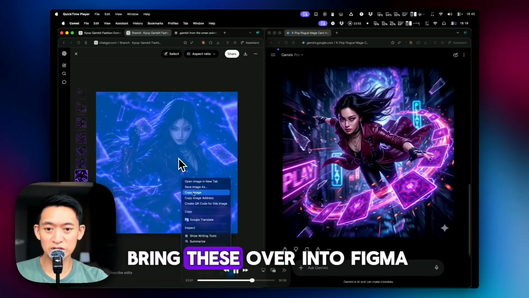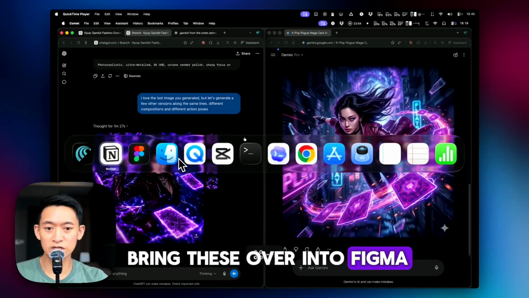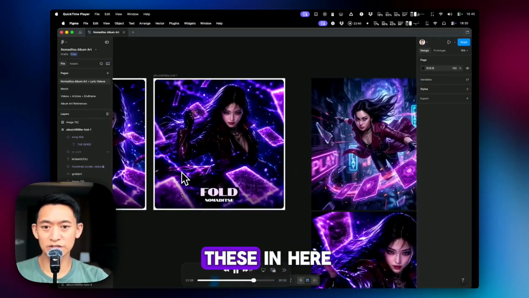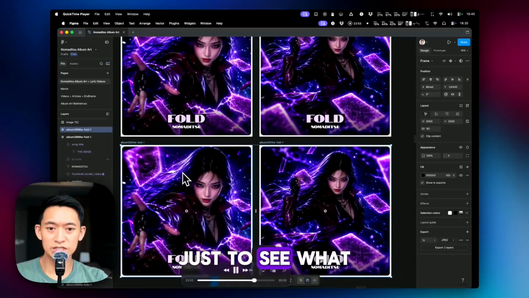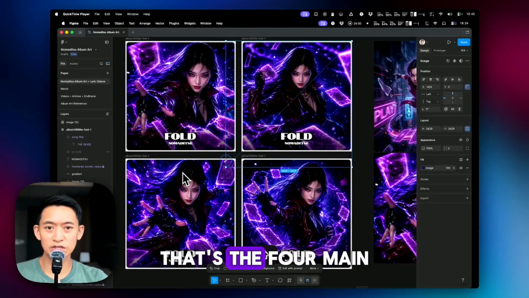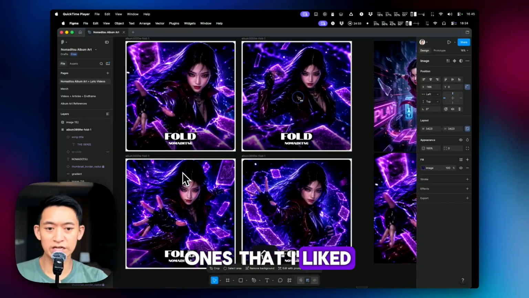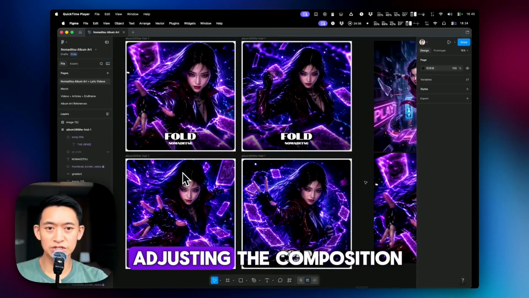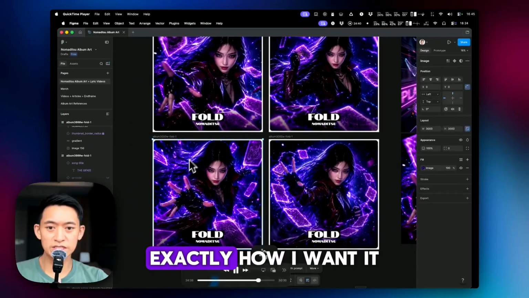So I started to bring these over into Figma. I started grabbing these in here just to see what they look like. And that's that right there. That's the 4 main ones that I liked. And now I'm just adjusting the composition exactly how I want it.